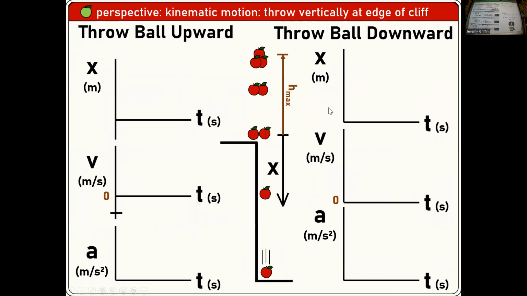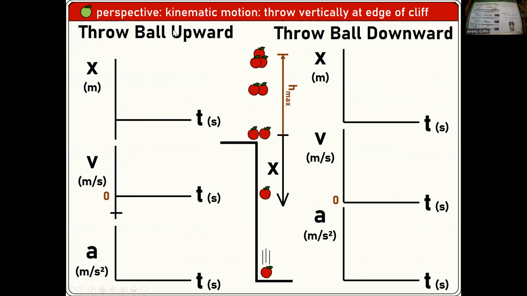Okay. And what if you don't drop the ball? What if instead you throw the ball? You could either throw it up or down, just staying in linear motion, right? You go up or down. So I'm going to define down as the positive direction. That's my default, right? Down is positive. We'll call the top of the cliff 0.0.